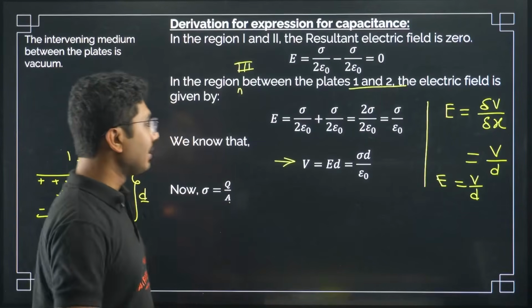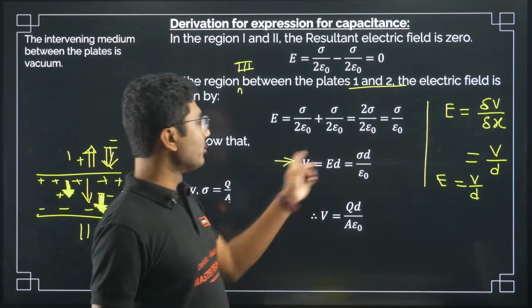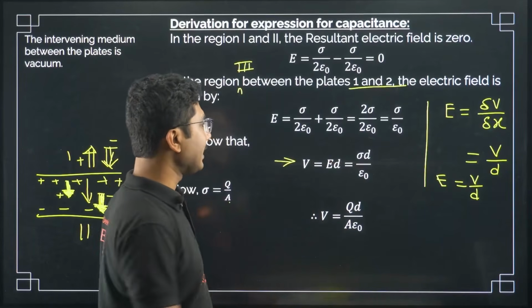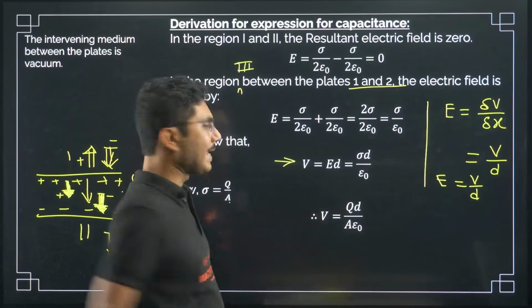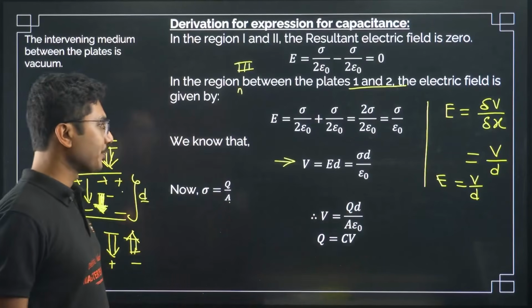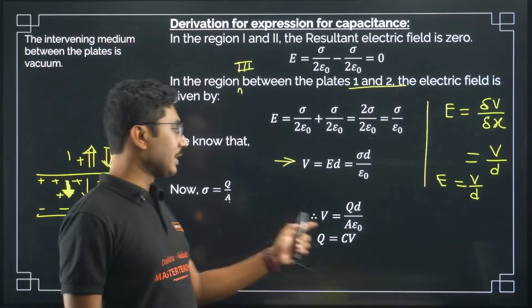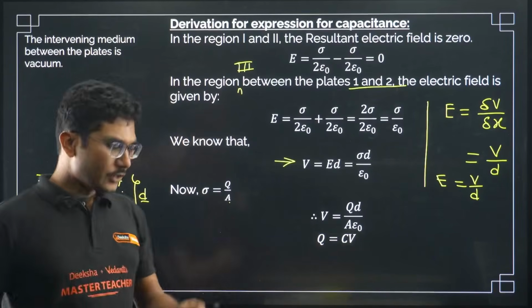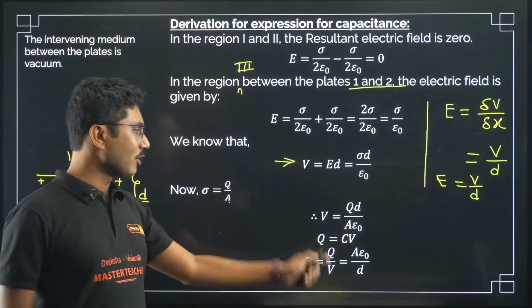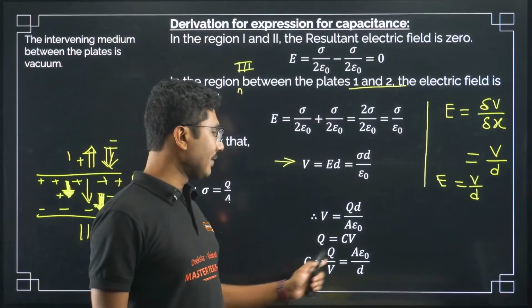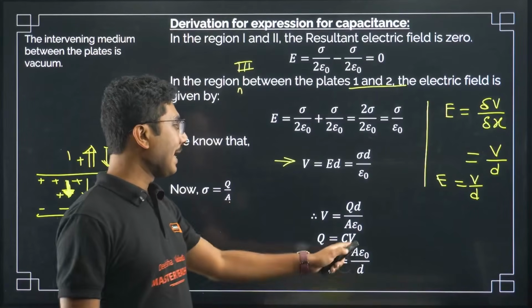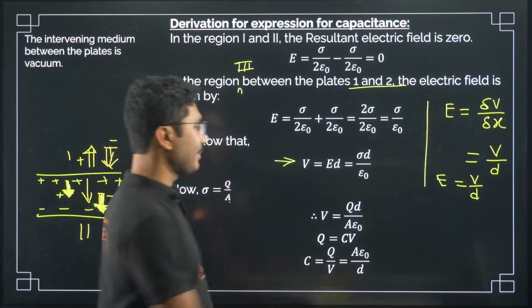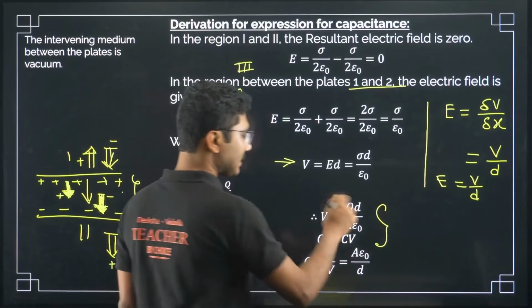So here if we put that value as well, we will get this as QD by A epsilon naught. From the definition of capacitance, we know that Q is equal to CV. If you put that value and compare, you will get the value of capacitance to be A epsilon naught by D. This is just simple mathematics. Just simplify this.